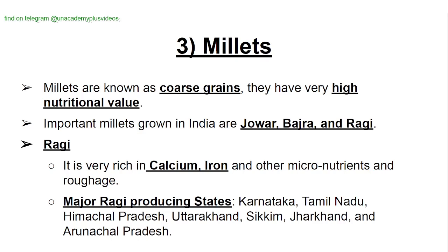Millets. Millets are grown as coarse grains. They have very high nutritional value. Important millets grown in India are jowar, bajra, and ragi. Ragi. It is very rich in calcium, iron, and other micronutrients and roughage. Major ragi producing states are Karnataka, Tamil Nadu, Himachal Pradesh, Uttar Pradesh, Sikkim, Jharkhand, and Arunachal Pradesh.